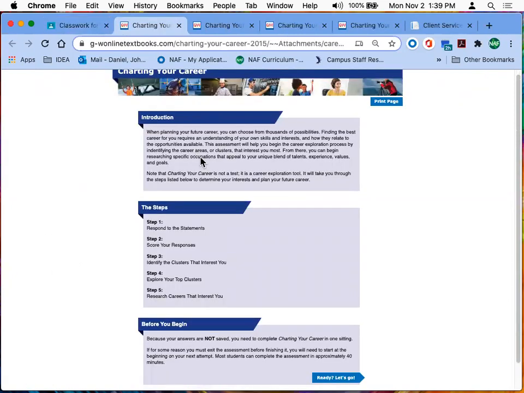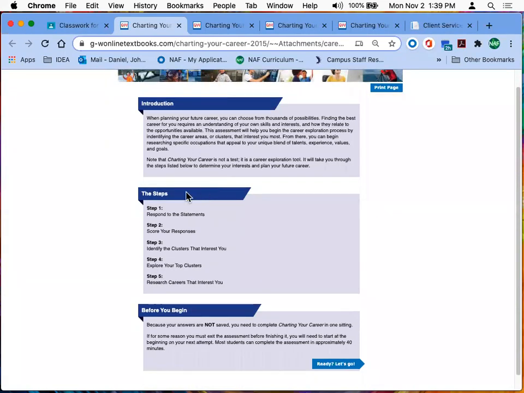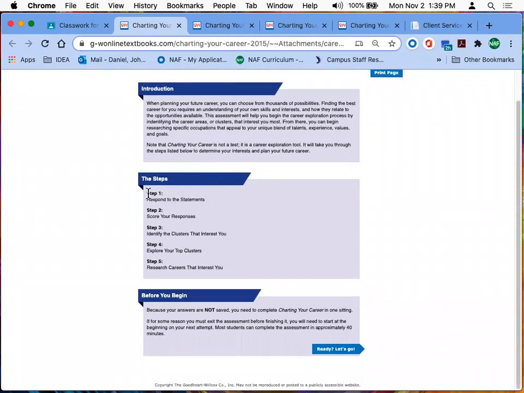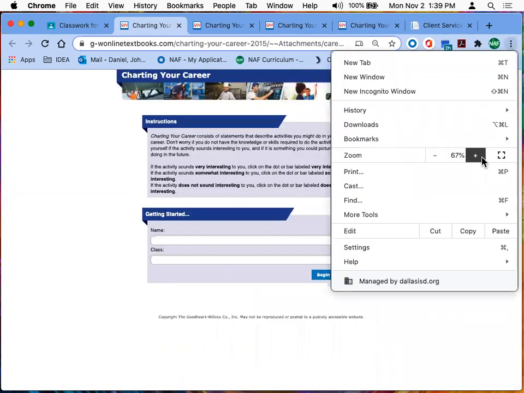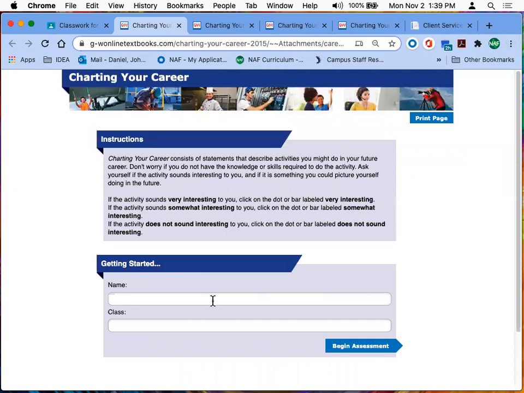There's the introduction. It's basically going to assess you. There's 5 steps, but really the main step you want to take your time on is step 1, responding to the statements. And I'll show you what step 2, 3, 4, and 5 look like. Those aren't big deals. You will go, I'm ready to go. And here is how the questions look, okay? First of all, of course, put your full name in there, first and last, and then period 3, or whichever period you're in, because I'm recording this. Begin assessment, and you will see some statements.